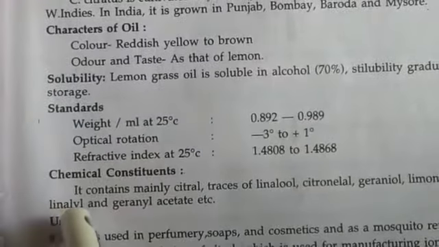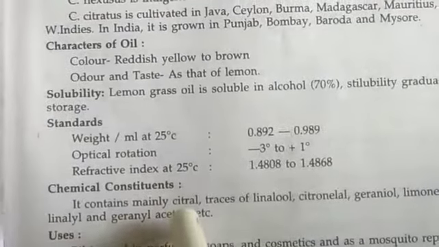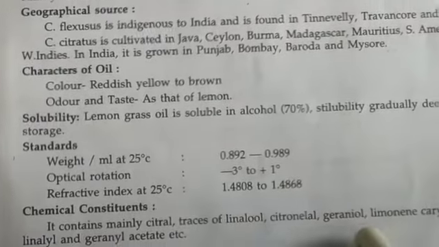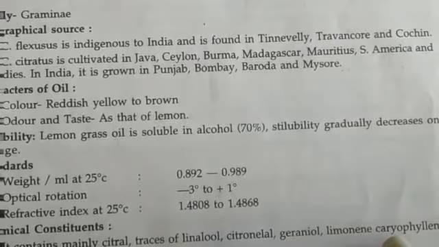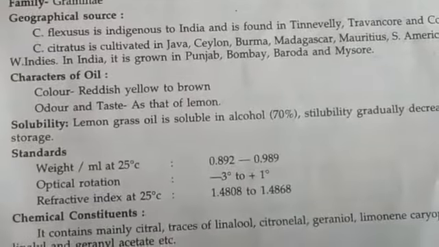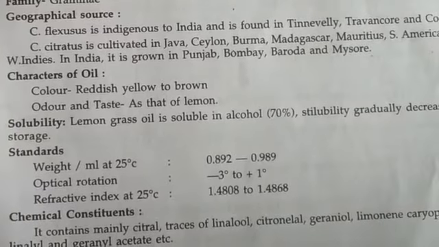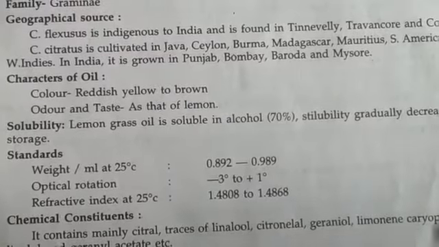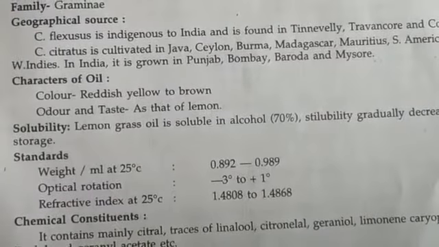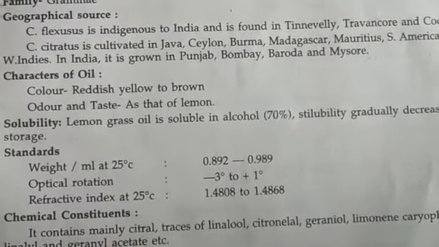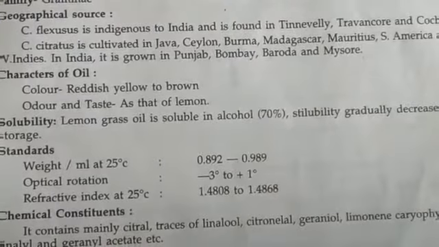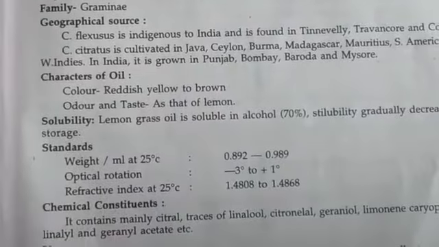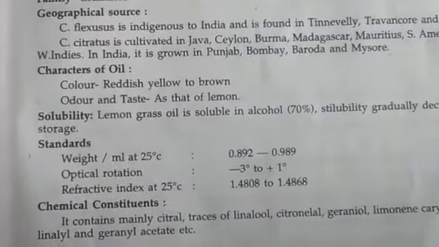In chemical constituents, it contains mainly citral, traces of linalool, citronellal, geraniol, limonene, etc. Okay, then uses. The oil is used in perfumery, soaps, cosmetics, and as a mosquito repellent. Okay, it is used for isolation of citral, which is used for manufacture of ionones. The beta ionone is used for the synthesis of vitamin A.